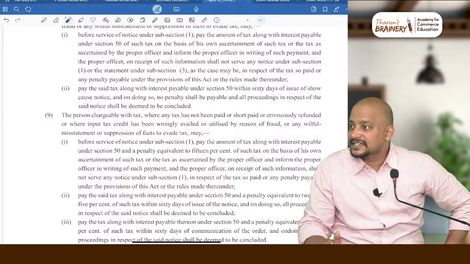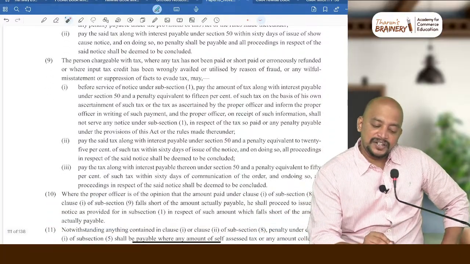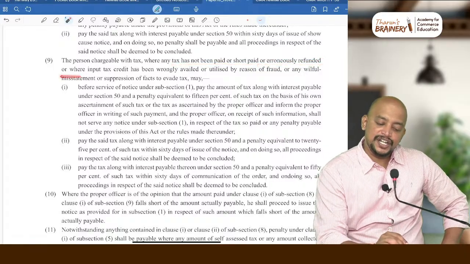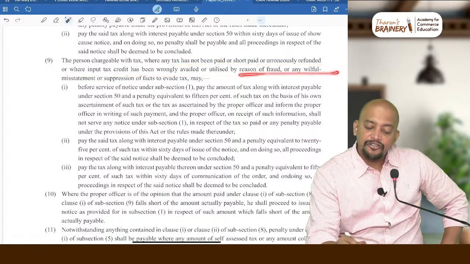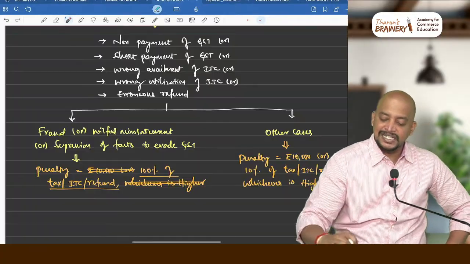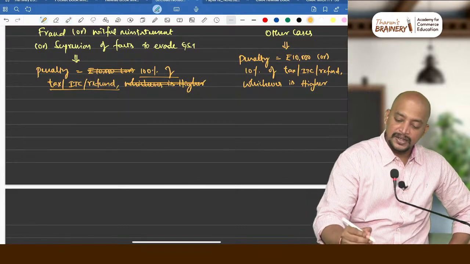Are you understanding this? Then the person chargeable with tax where any tax has not been paid or short paid or erroneously refunded on account of fraud, willful misstatement, suppression of fact. So far whatever we have seen is other cases. In other cases, what is the waiver? Come on. What is the waiver?